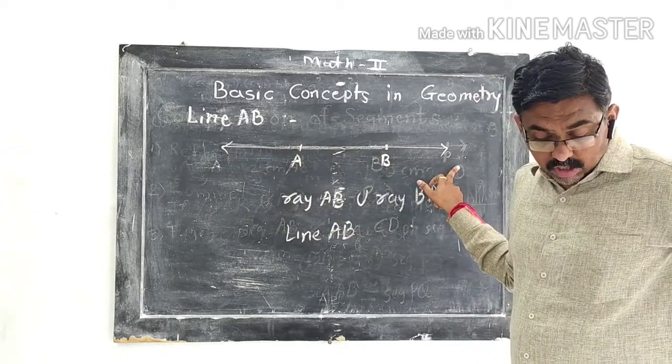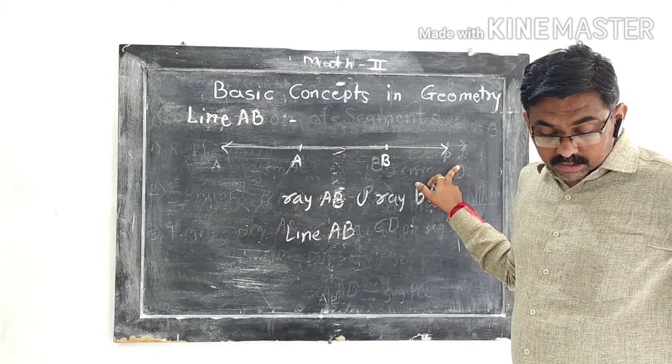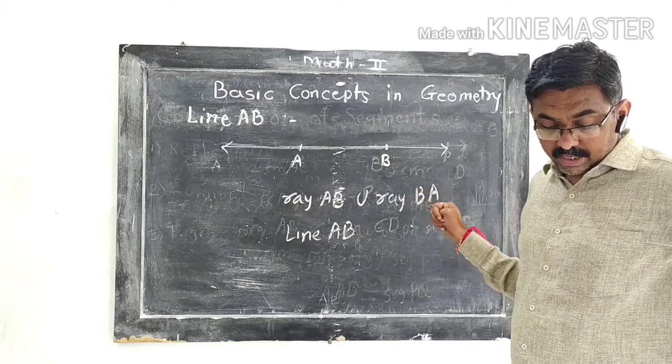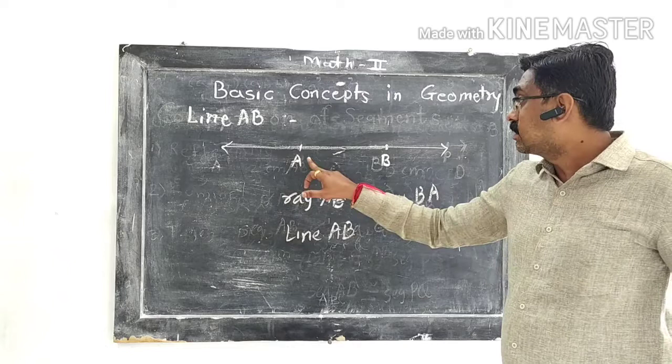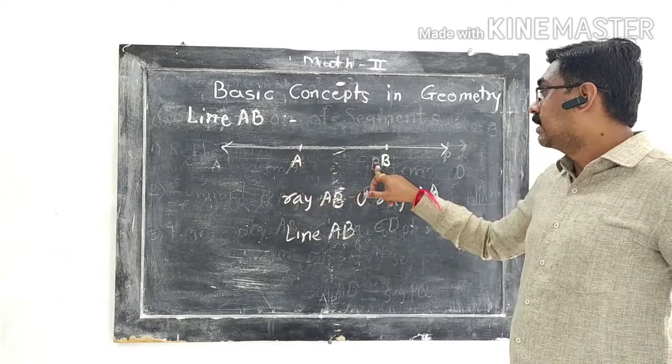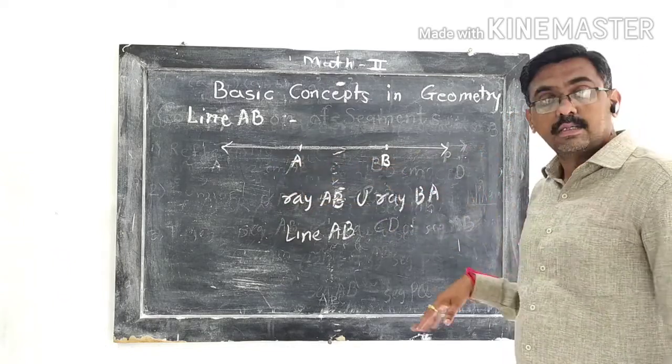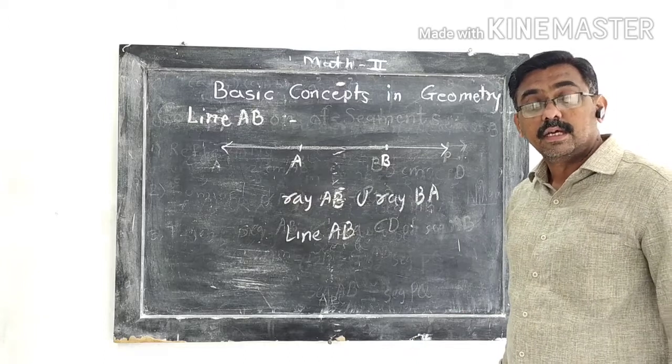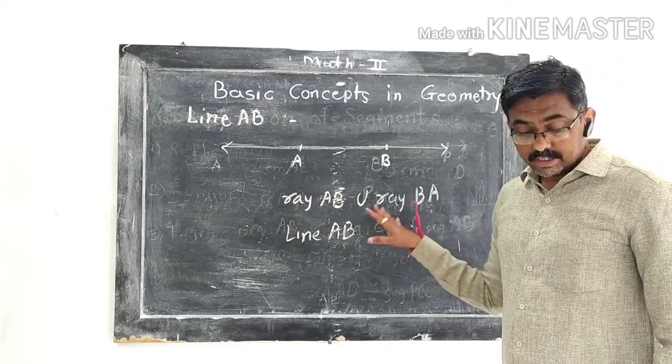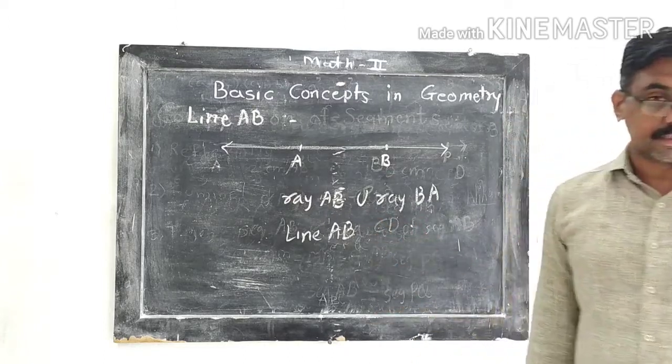The set of all points of segment AB is a subset of the points of line AB. So in this way we discussed here the ray and line.